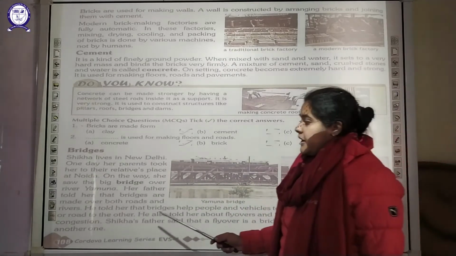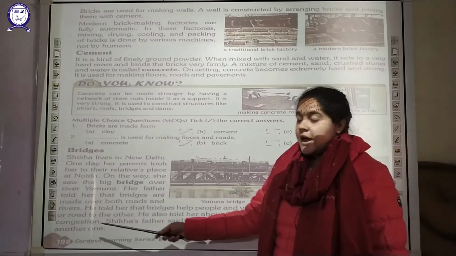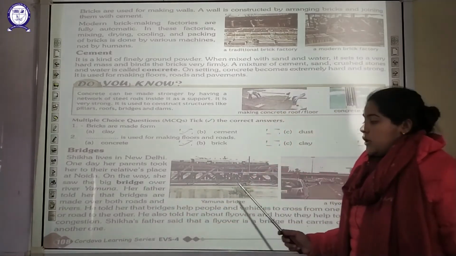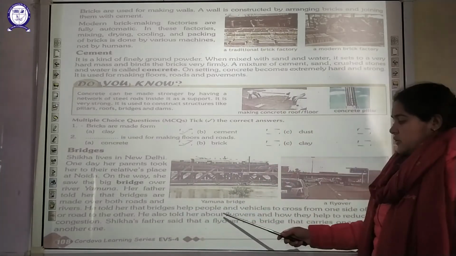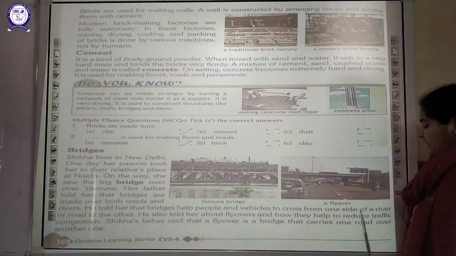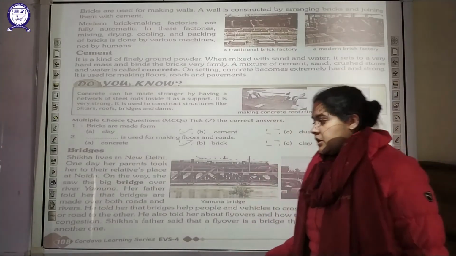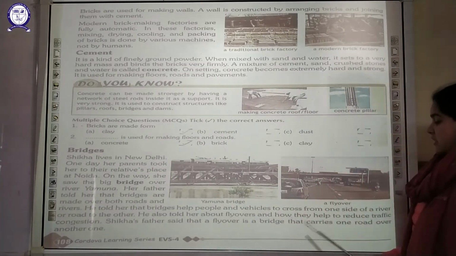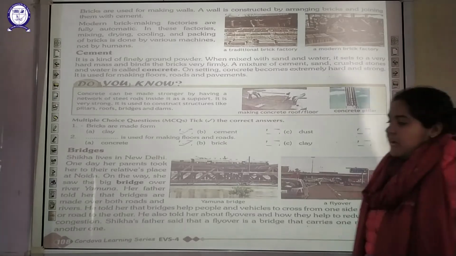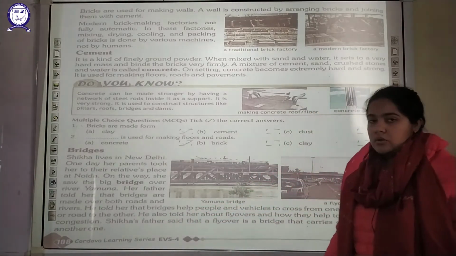Her father told her that these bridges can be made, as I told you, both on the road as well as on the river. The function they perform is to help vehicles or people cross from one side of the river to the other, or from one side of the road to the other. He also told her that flyovers are being constructed to help reduce traffic congestion. Traffic problems can be solved because of these flyovers.